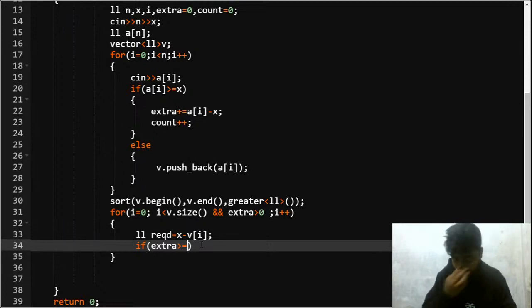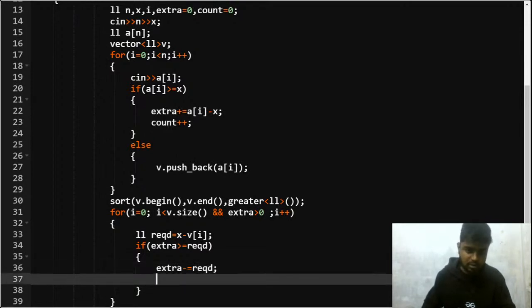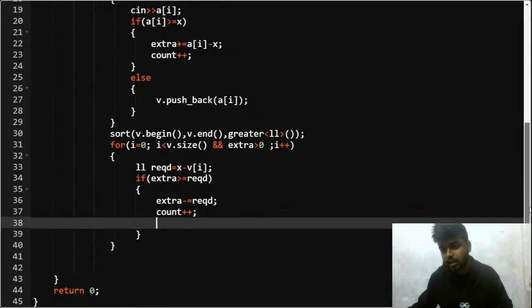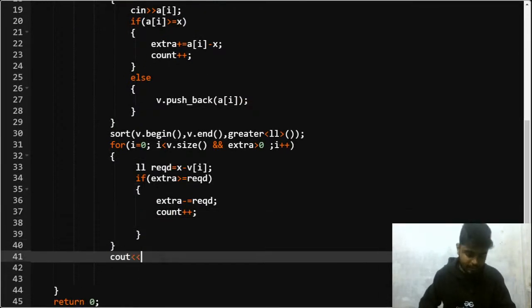So I say that if the extra amount that I have is greater or equal to the amount that I require currently, can I say that I need to reduce this from my extra, right? So extra minus is equal to required, because I will be giving this much amount to this person, right? After that, can I say that I'll increase the count of the wealthy people, right? I can say that. Now in the end, I'll simply print out my count, and I also need to do an endl, right?